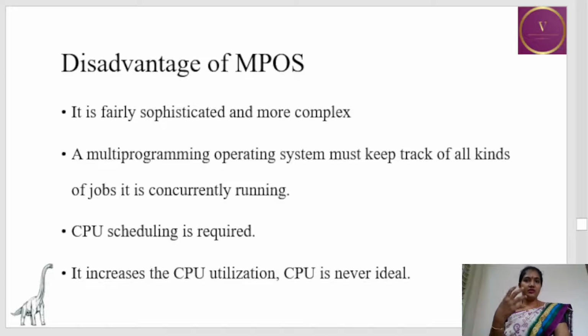So it requires a lot of investment in order to implement this, and a multi-programmed operating system must keep track of all the kinds of jobs that are currently being processed in order to send one job to another, one by one, to the CPU. The CPU requires CPU scheduling algorithms in order to process the job. It increases CPU utilization and the CPU is never idle.